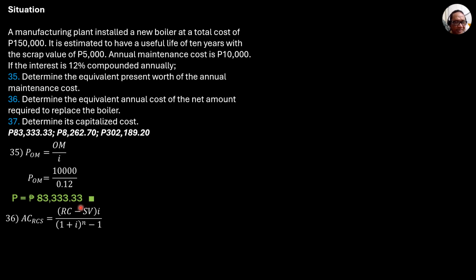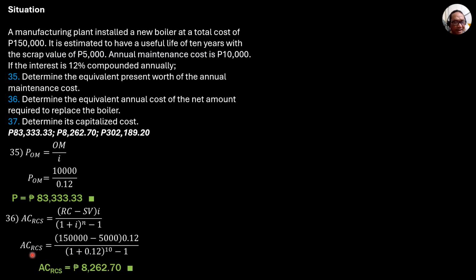So substitute, because it's not mentioned here, replacement cost is also the first cost. So quantity 150,000 minus 5,000 times 0.12 over 1.12 to the power 10, 10 years, minus 1. So the equivalent annual cost of the net amount required to replace the boiler is 8,262.7.